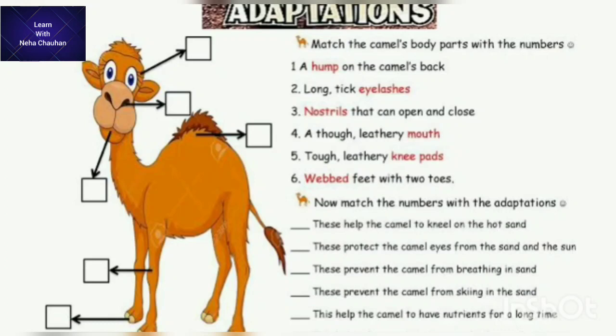Legs are long. They have large pads to help walking on hot and slippery sand. They have a hump to store fat and water. Nostrils have a flap to prevent dust from entering. The urine is very thick to save water. Camels have lots of adaptations which help them to survive in the desert. The long legs help to keep them away from the heat of the sand.